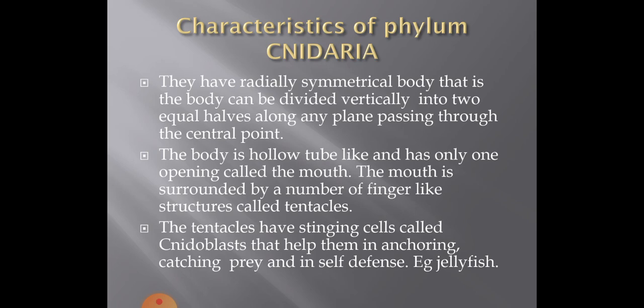Now, in the next live class we are going to begin with the study of invertebrates. Under invertebrates, we are going to study 8 phyla and we have already discussed the characteristics of Porifera and Coelenterata.